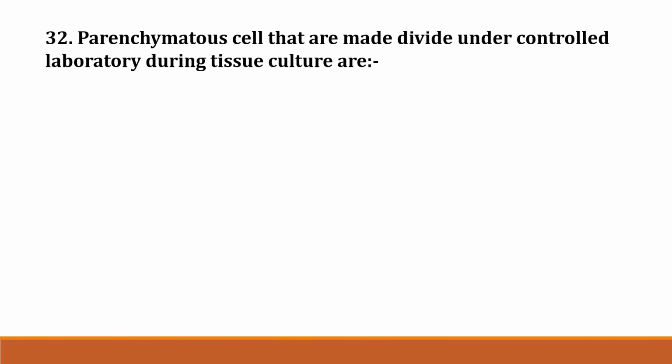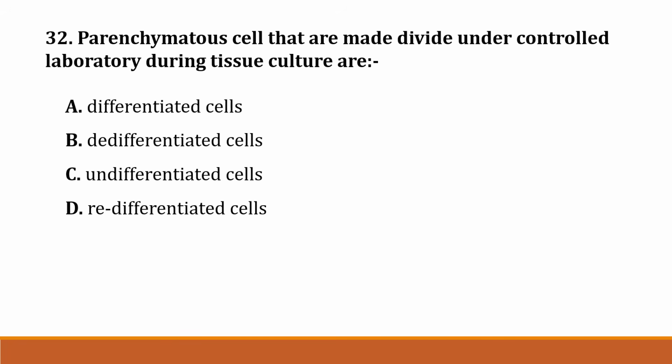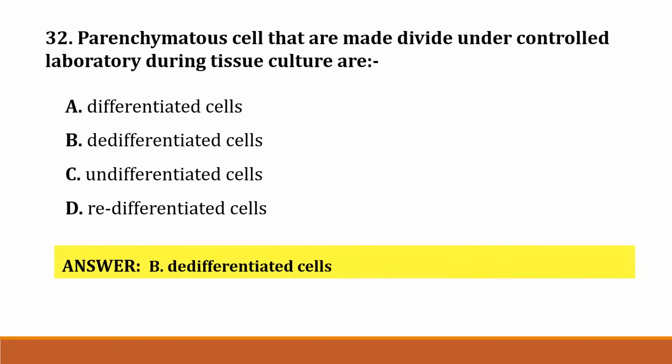Then question number 32. Parenchymatous cells that are made to divide under controlled laboratory conditions during tissue culture are option A. Differentiated cells. Option B. Dedifferentiated cells. Option C. Undifferentiated cells. Option D. Redifferentiated cells. Correct answer is option B, dedifferentiated cells.